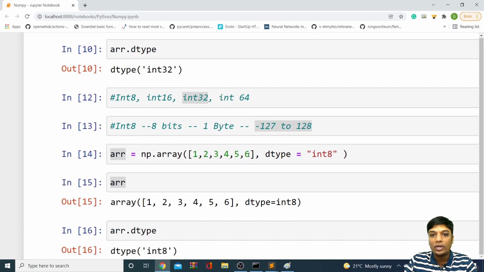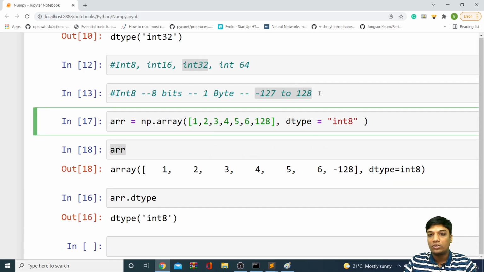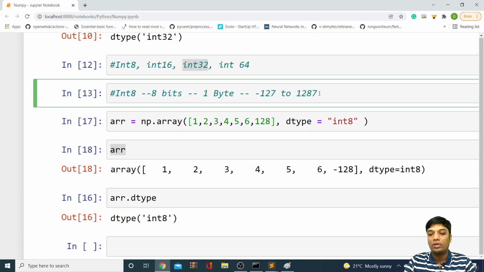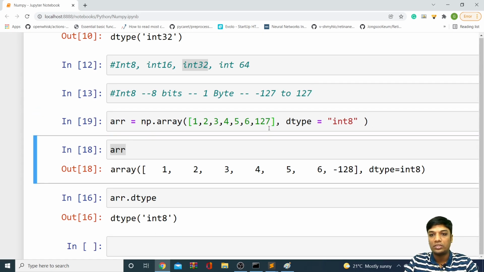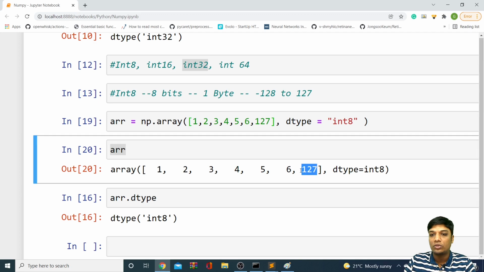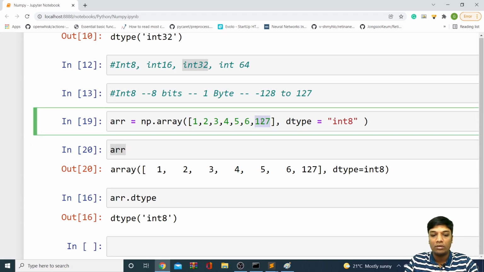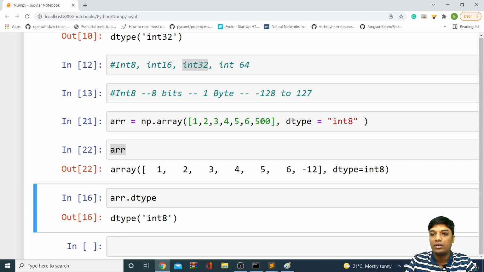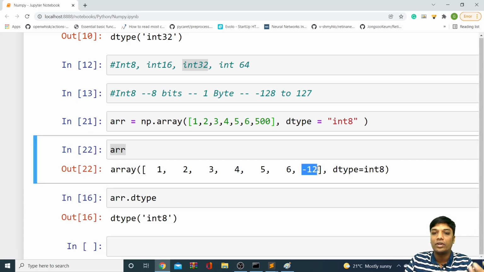By chance, if I store 128 here, 128 is also not possible. Up to 127 is possible. It is minus 128 to 127. So you can see 127 it is able to store. But if I store maybe 500, let's assume I'm storing 500, you can see 500 is not properly present here because of the range.